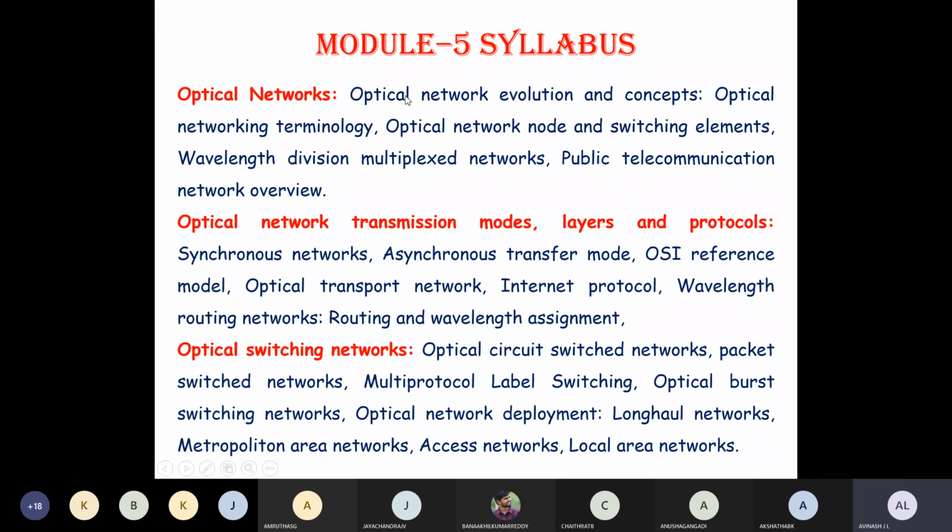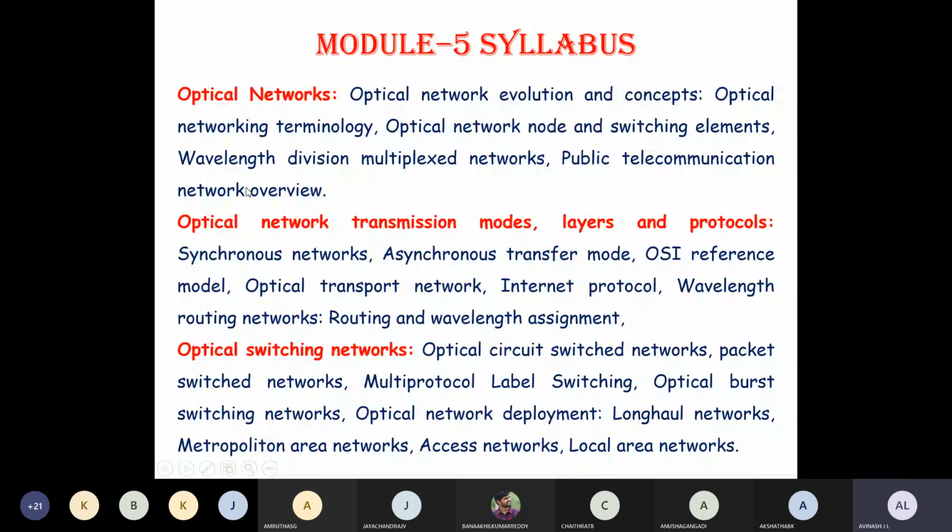So how did optical network evolution happen? What is the terminology for networking, optical network nodes and switching elements, the WDM concepts here, and the public telecommunication network overview. That is the first part in module number 5.